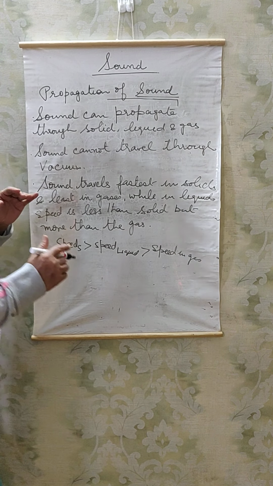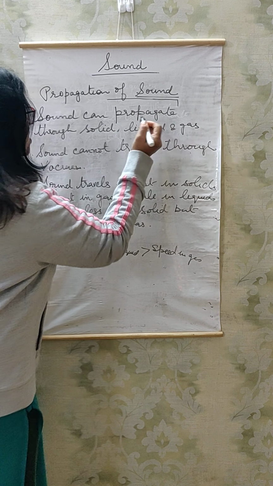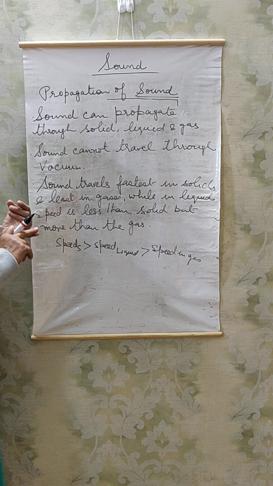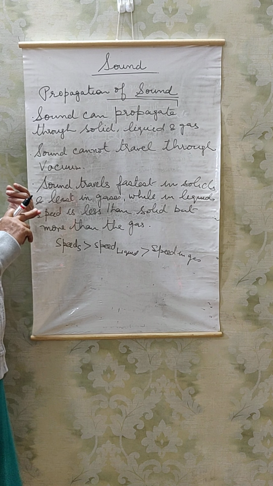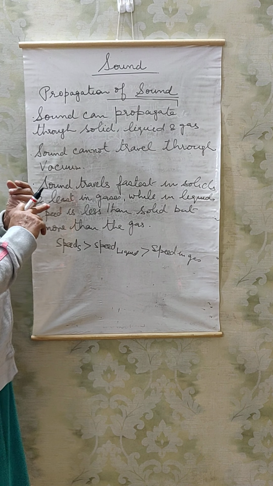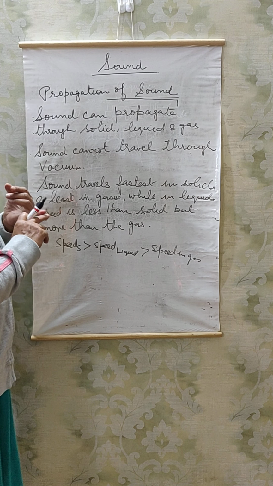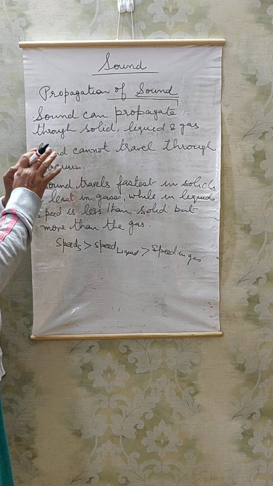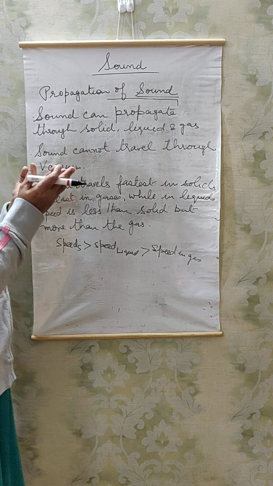So, how does sound travel? It travels in the form of wave. And what is a wave? Wave is an energy disturbance which is transmitted from one end to another end in a medium. Like you have a sound source, vibrations are there.